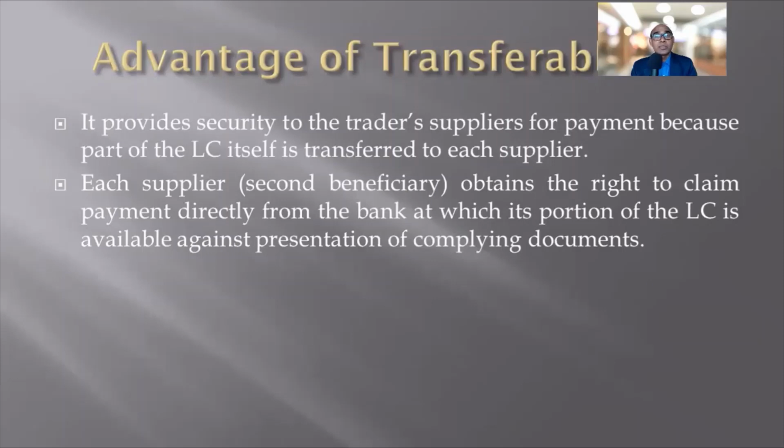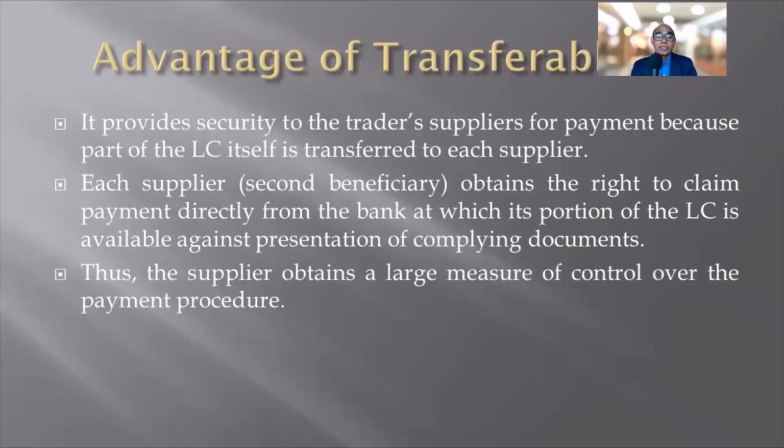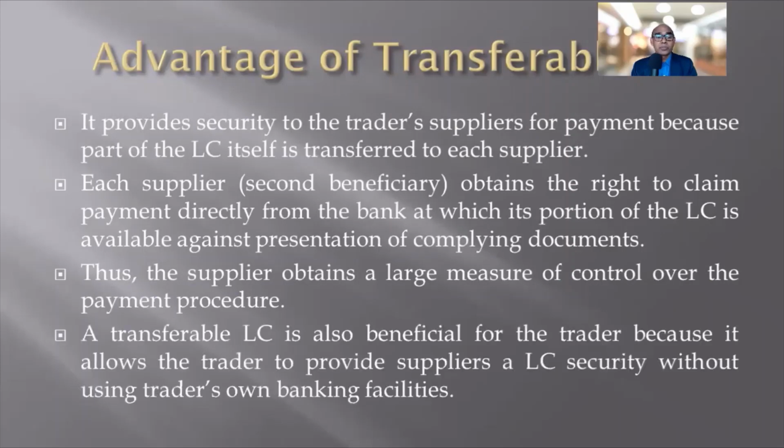So the LC has been transferred now. The second beneficiary has got the transferred LC with him. So he would supply the goods to the actual applicant, or you can say the actual buyer, and the second beneficiary can submit the documents to the transferring bank and claim under the transferred LC to the extent of his transferred amount. Thus, the supplier obtains a large measure of control over the payment procedure.